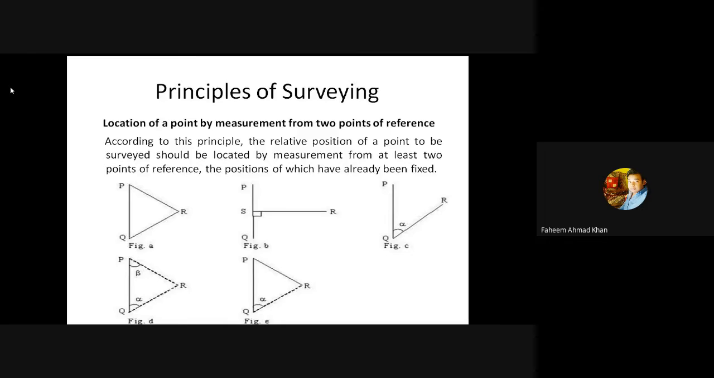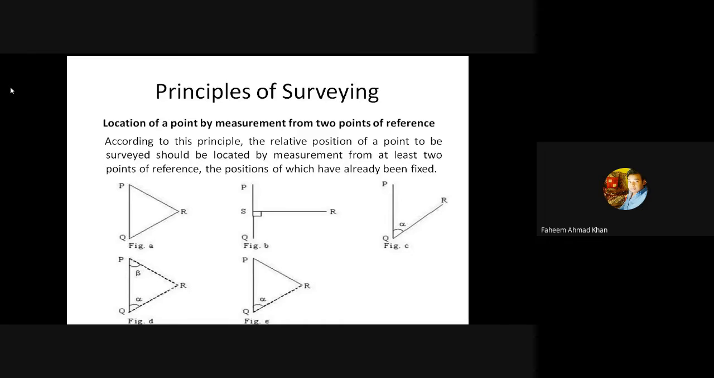So there are many methods to locate the point. Either you can directly measure with the tape or the chain. You can measure the angle from a given point. You can take out the offset. There are many methods to find out that third point if you have at least two reference points which are known earlier to you.